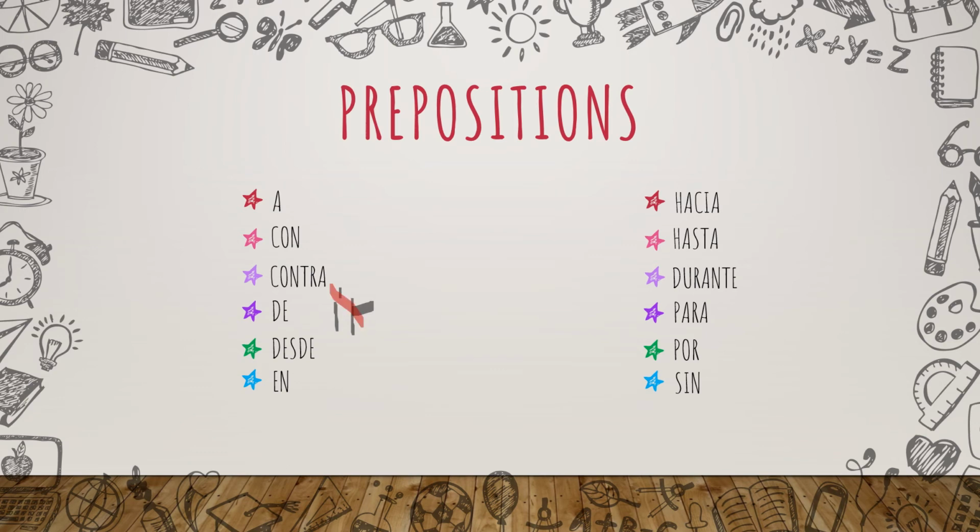It means that you cannot use it with ir. And in the case of desde, you can use it with irse. That one is okay. So desde, you can use it with ir and irse. Yo me voy desde Colombia. Yo voy desde Colombia. In both scenarios, it means that your starting point is Colombia.